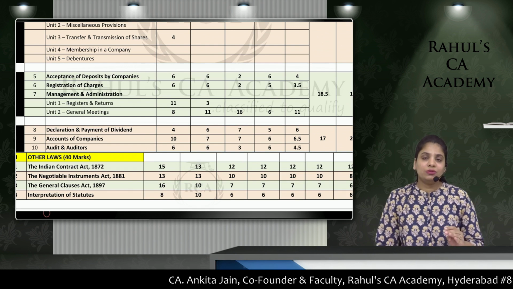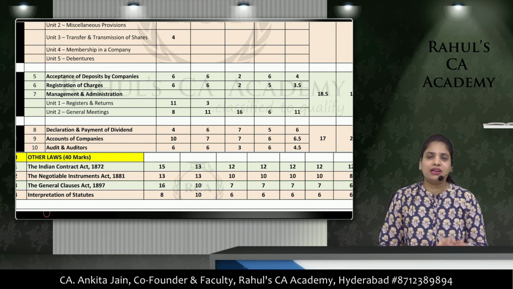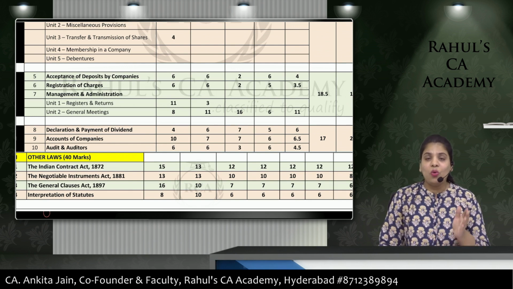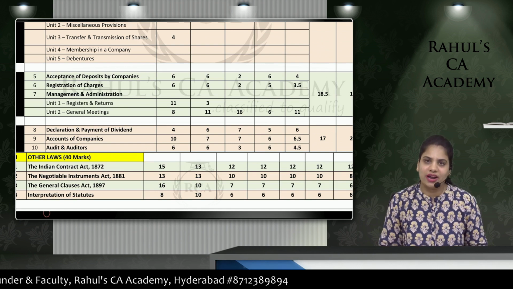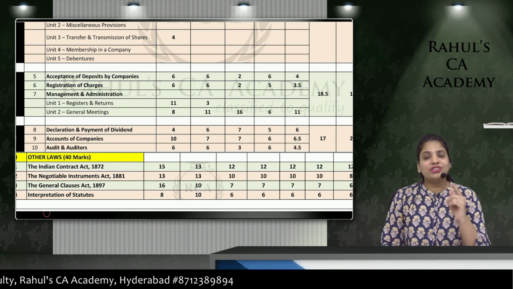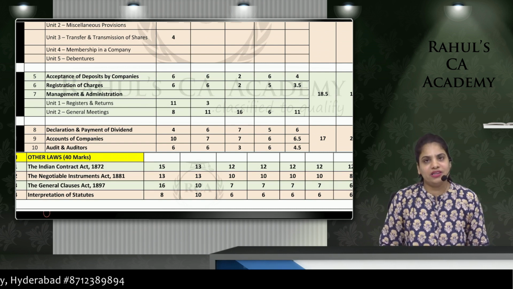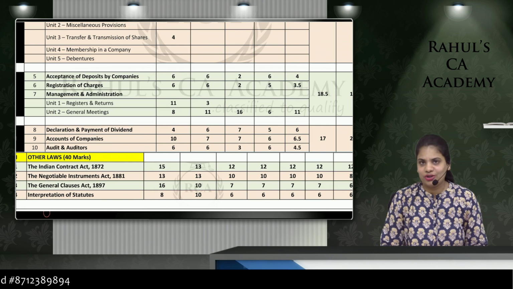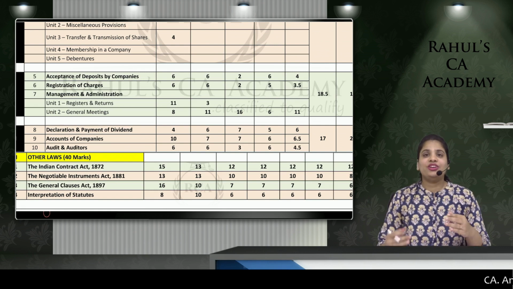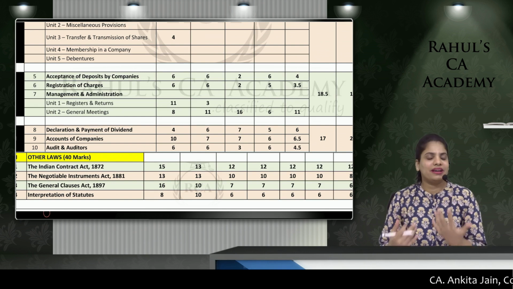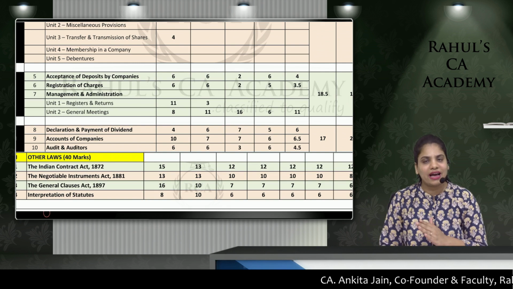Okay? Now, you know, in law, scoring 40-50 marks is not at all difficult. What is difficult is bridging this gap between 50 to 80 marks. ठीक है? Now theory subject can either be your strength or it can be your weakness. If it is your strength, then very good. If it is your weakness, I would still suggest you aim for getting at least 70 marks in this paper. This will help you in getting your aggregate.